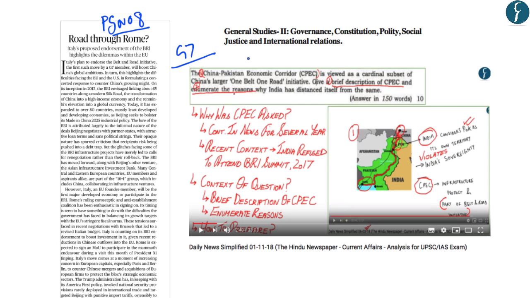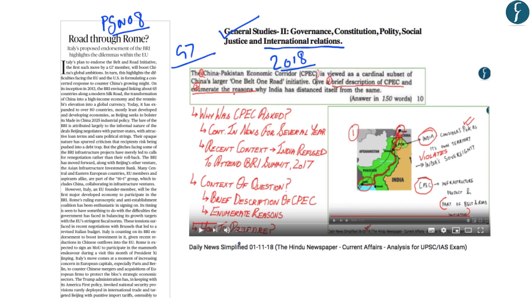So only after the MOUs get signed will we be aware of the extent of Italian participation in the Belt Road Initiative. So this is news in transition. However, this will form a part of General Studies Paper 2 under the topic International Relations. Now you should note that the Belt Road Initiative, and why India is not joining the Belt Road Initiative or the China-Pakistan Economic Corridor, is an important aspect for us from the exam point of view, and a question has been asked in the mains examination of 2018.